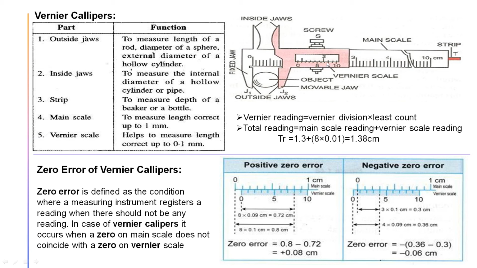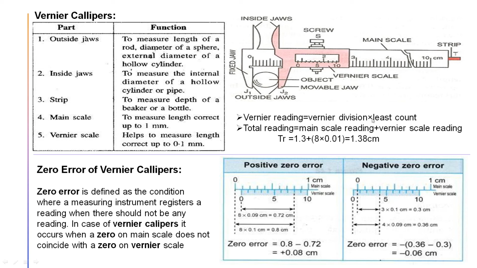You see this line, I think it is 8. So 5, 6, 7, 8. It is exactly aligned with a main scale line, so the value of vernier will be 8. Just see my mouse pointer, this vernier division will be 8.